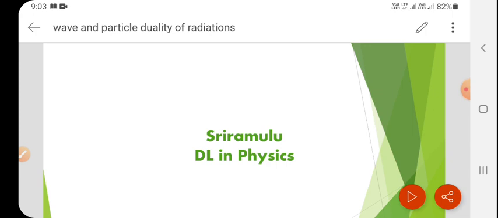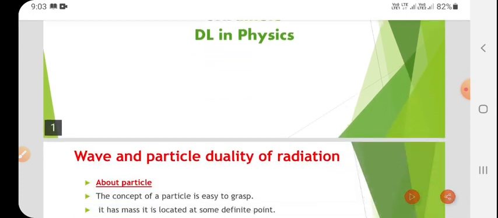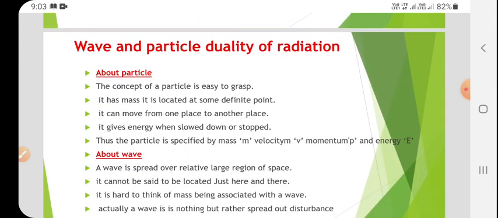Today's topic is wave and particle duality of radiation. See here, wave and particle duality of radiation. About the particle, first, what is a particle? The concept of a particle is easy to grasp. Second point, it has a mass, it is located at some definite point.